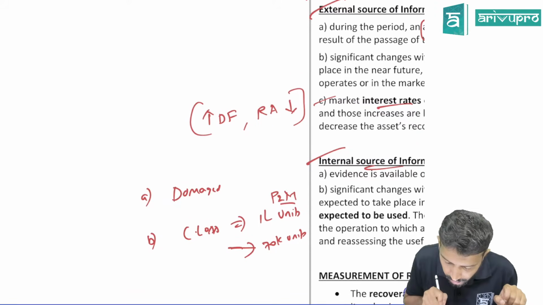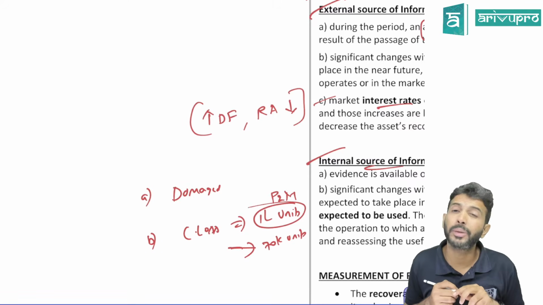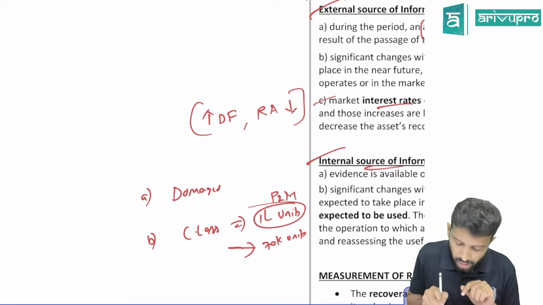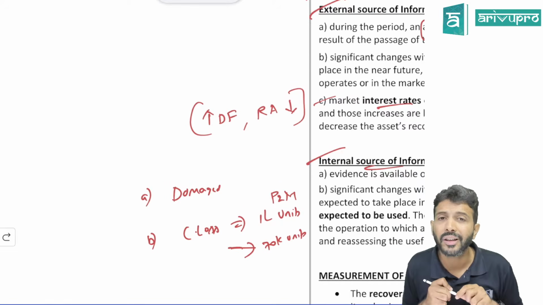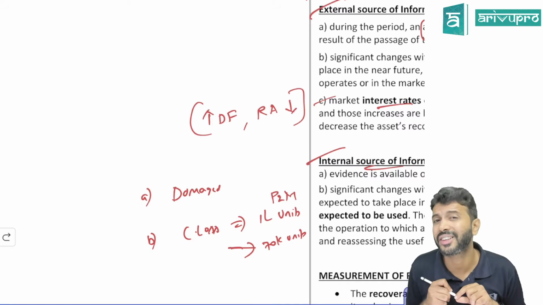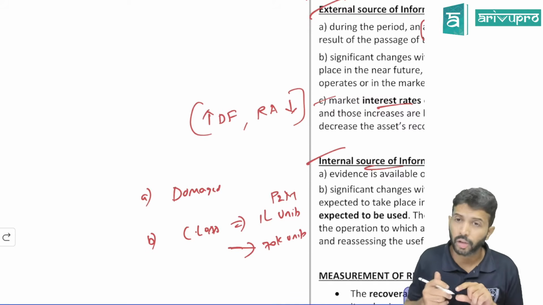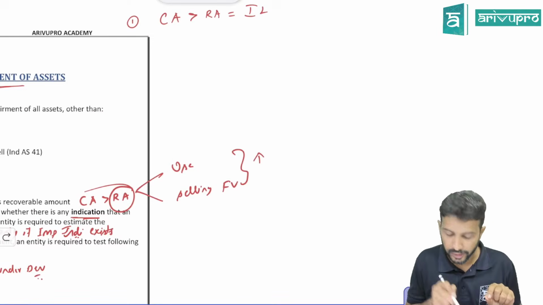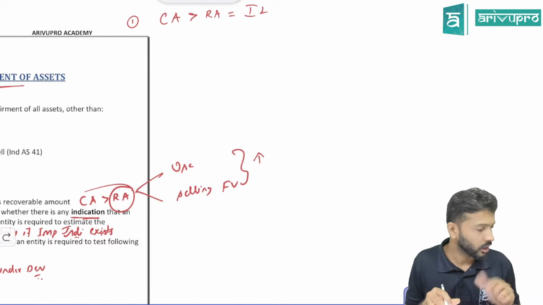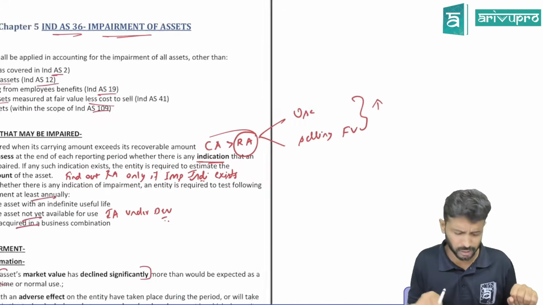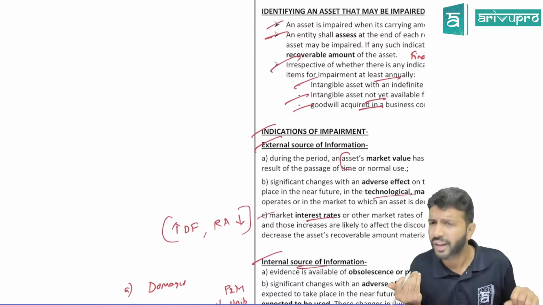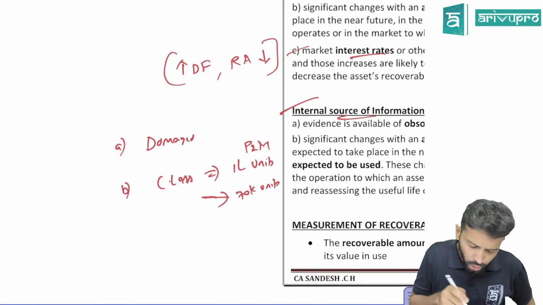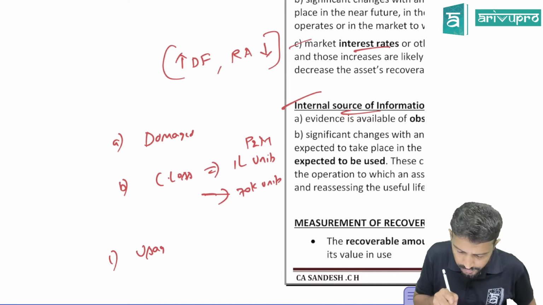That means the machinery earlier, how many units were you producing from it? 1 lakh. That means you were getting higher benefits. Now you are using this machinery to produce only 70,000 units. Is the benefit the same or less? Less, correct. Now how do you find recoverable amount? Two ways I told: either by using it, how much benefit you will get, or by selling it, how much benefit you get. If you are using it less due to loss, the benefit that you get from the asset will also get reduced. So that could be an impairment indicator. Comfortable?